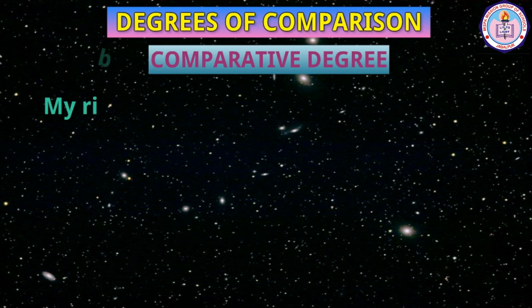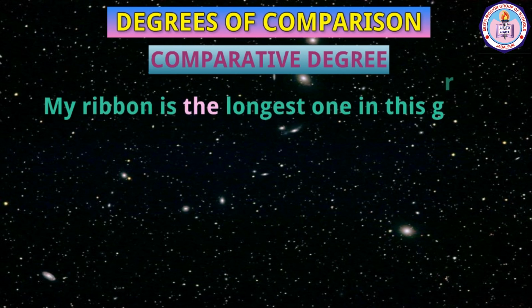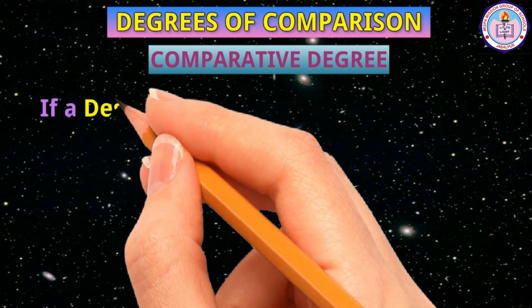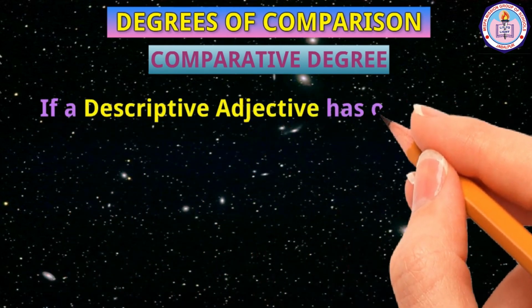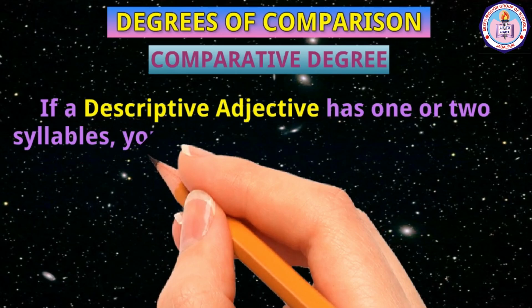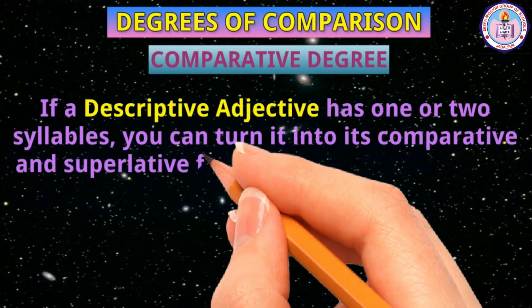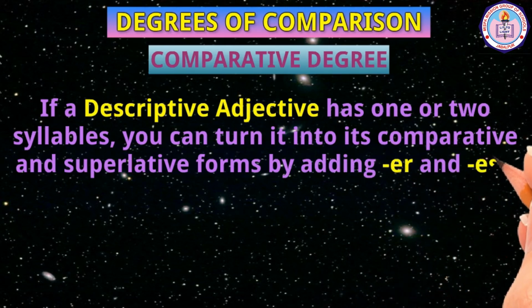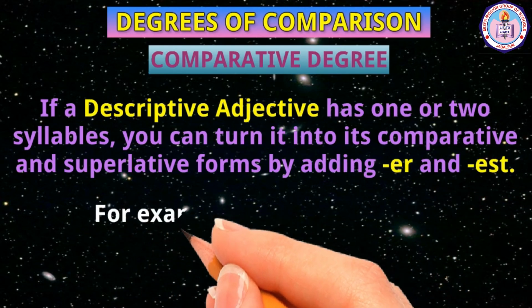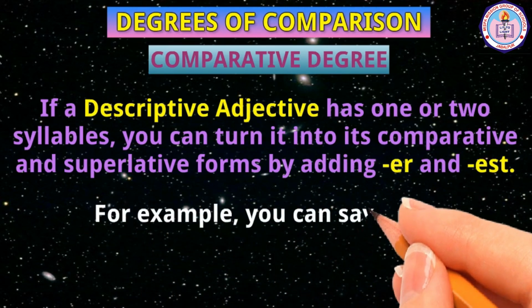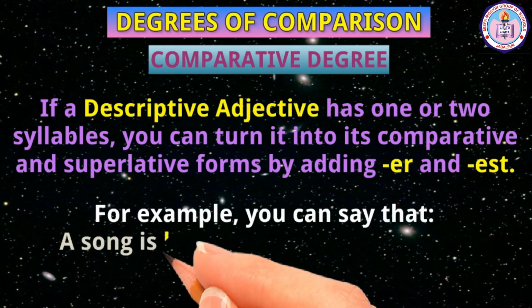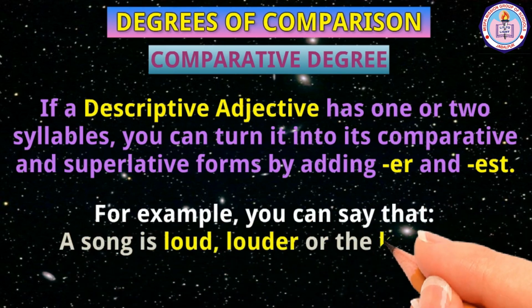Example, my ribbon is the longest one in this group. If a descriptive adjective has one or two syllables, you can turn it into comparative and superlative forms by adding er and est. For example, you can say that a song is loud, louder, or the loudest.